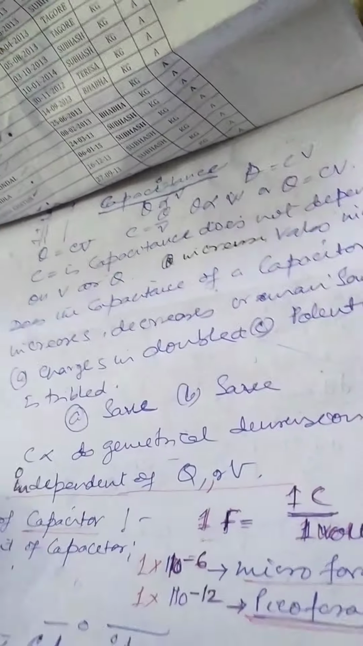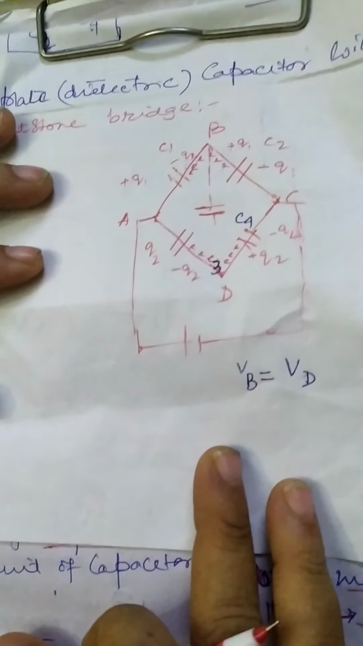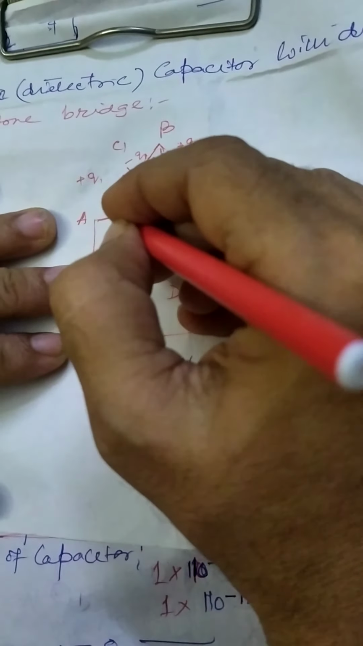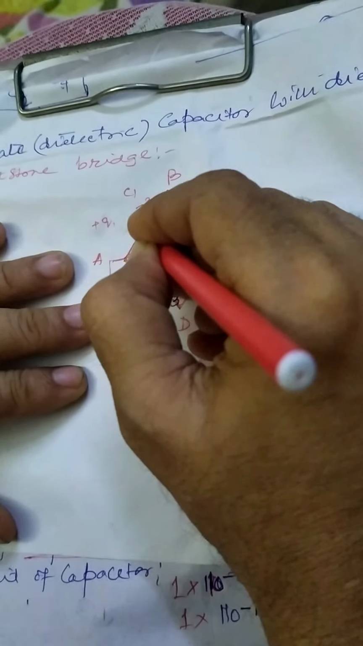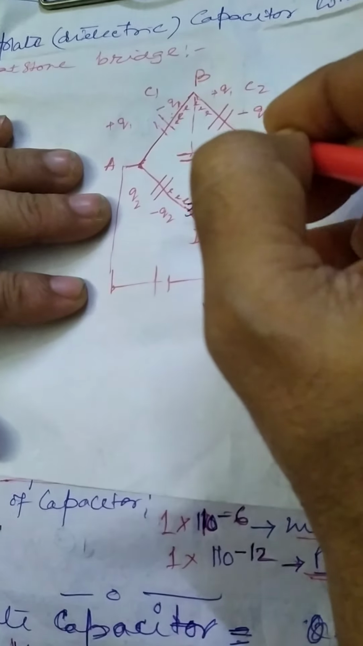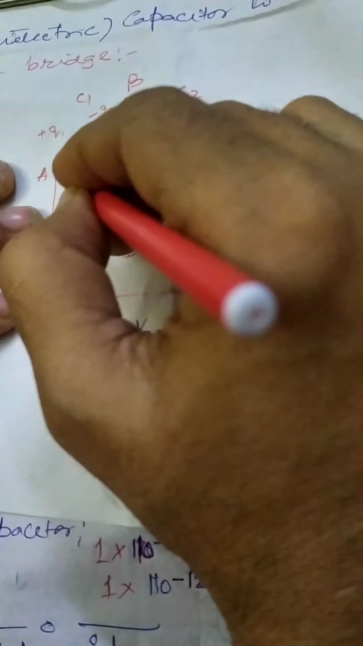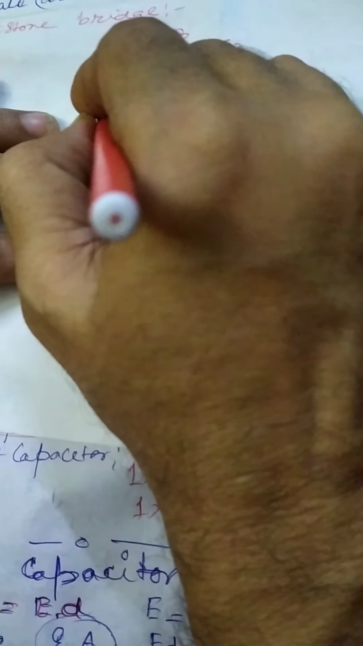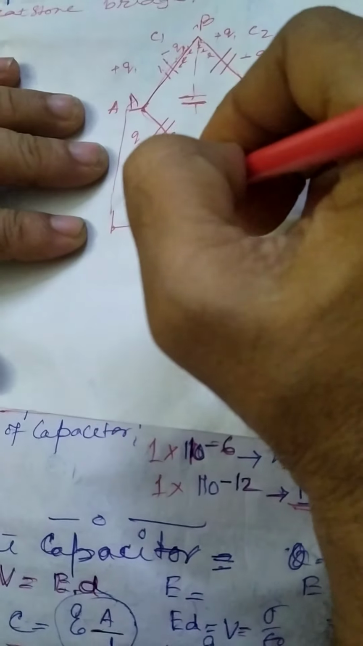Clear? So now we'll be learning one thing. For doing the numericals, we should know one system, that is the Wheatstone bridge. This Wheatstone bridge always, in all the cases, forms with 4 arms like this. One will be like this, another like this, and we'll be giving the names A, B, C, D.